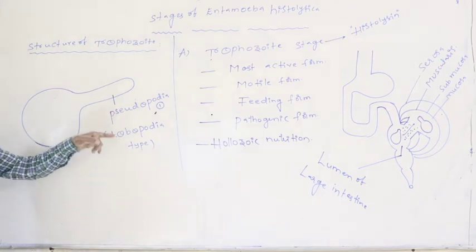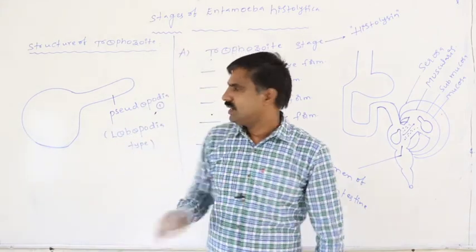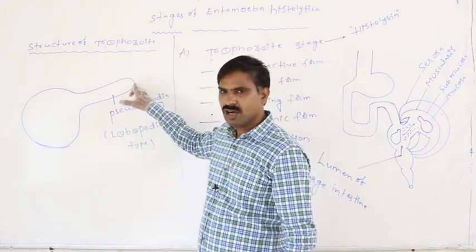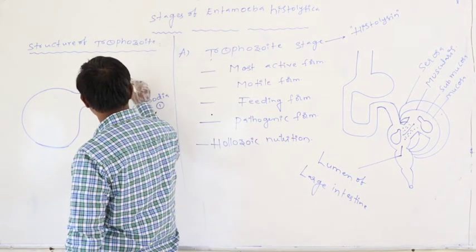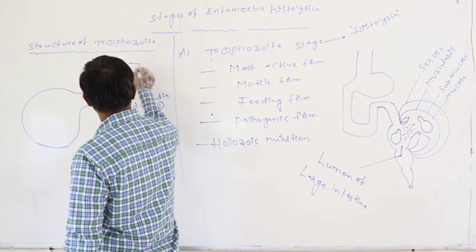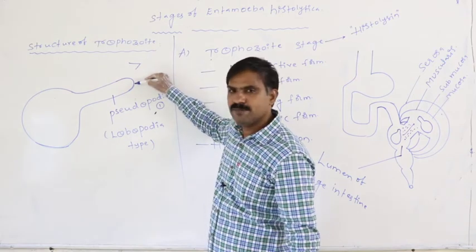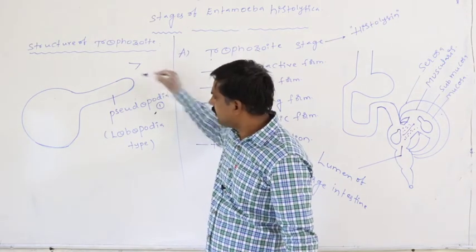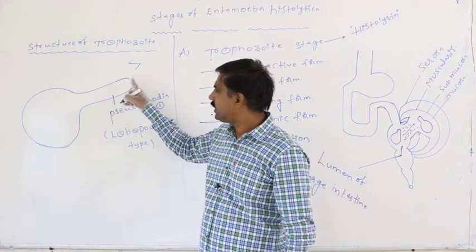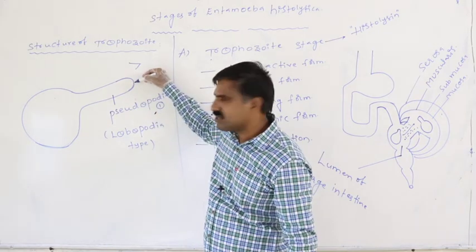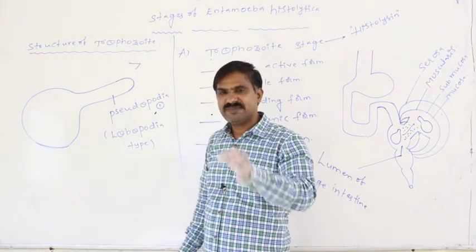It is the lobopodia type. Lobopodia type means the tip of the pseudopodia is blunt, not pointed. Not like this, which is pointed, but like this, which is blunt.